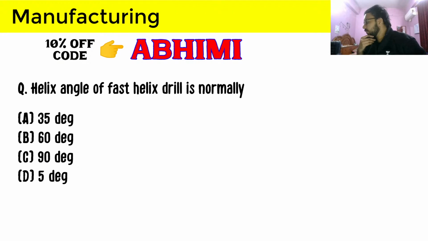Helix angle of a fast drill is normally. There are three types of helix drills that we have to study for our GATE examination, and one of them is fast, and for fast drills the helix angle is normally 35 degrees. So that is one thing that you have to remember. You cannot answer this question from logic, because this is one of the standard values that you have to remember.